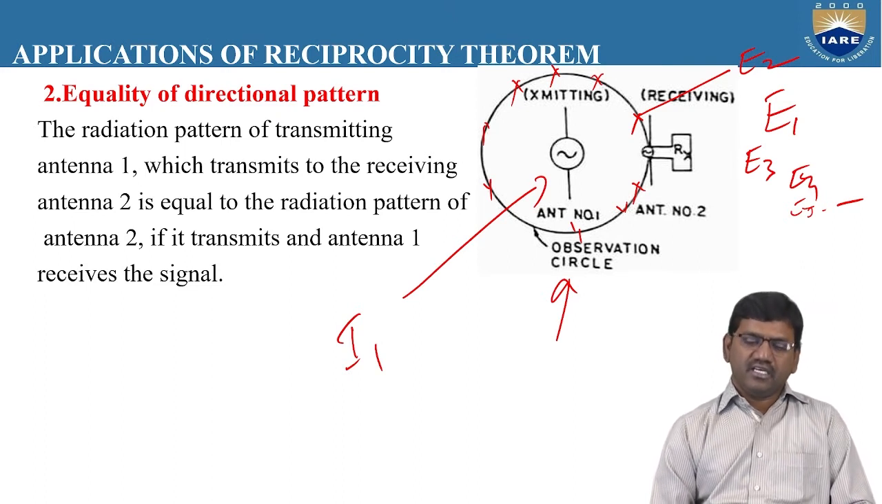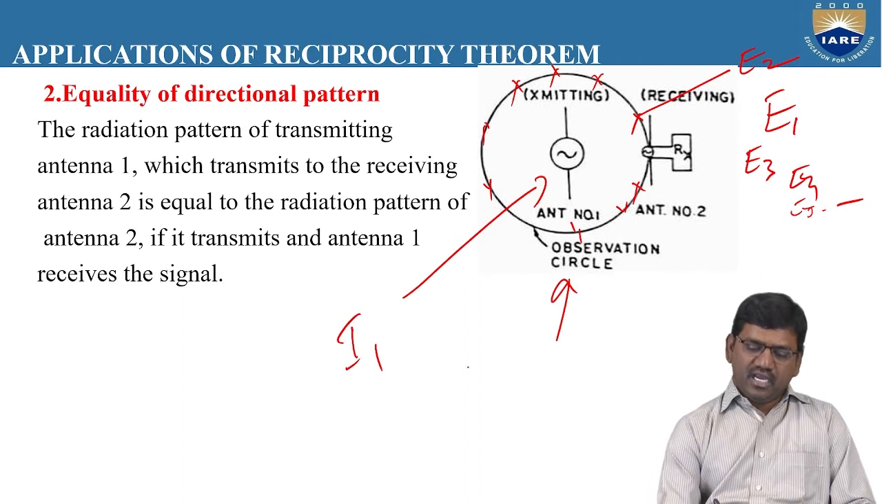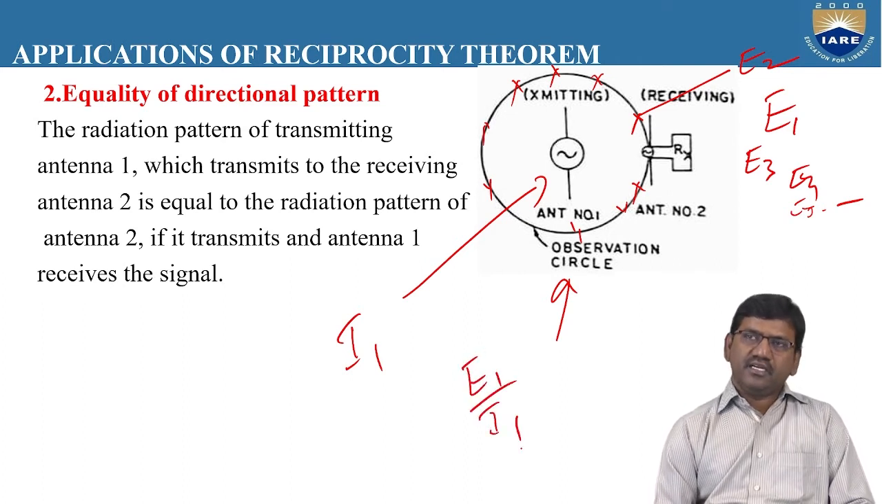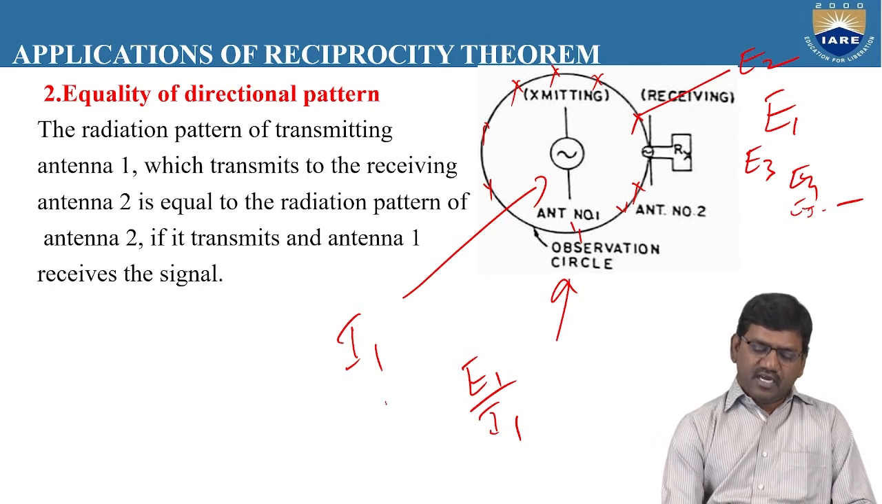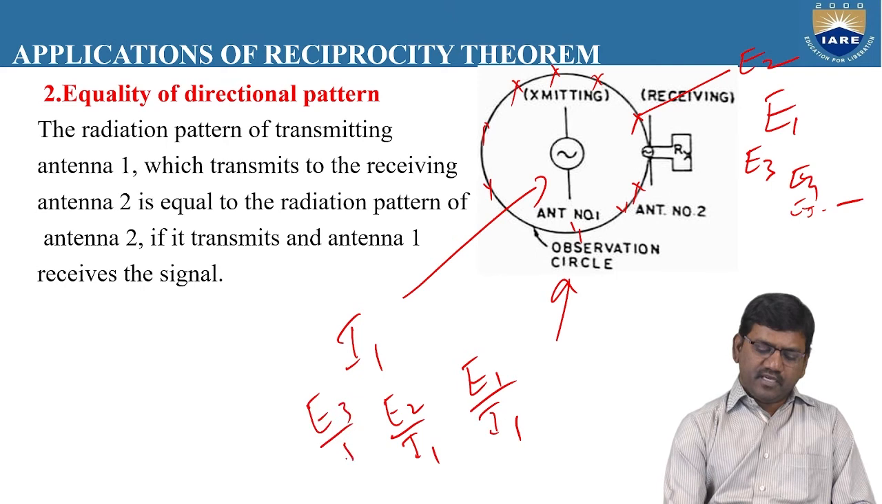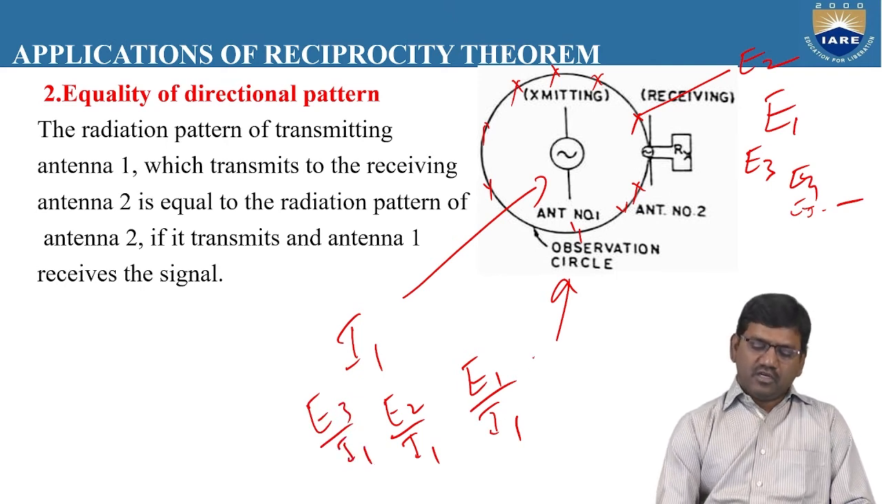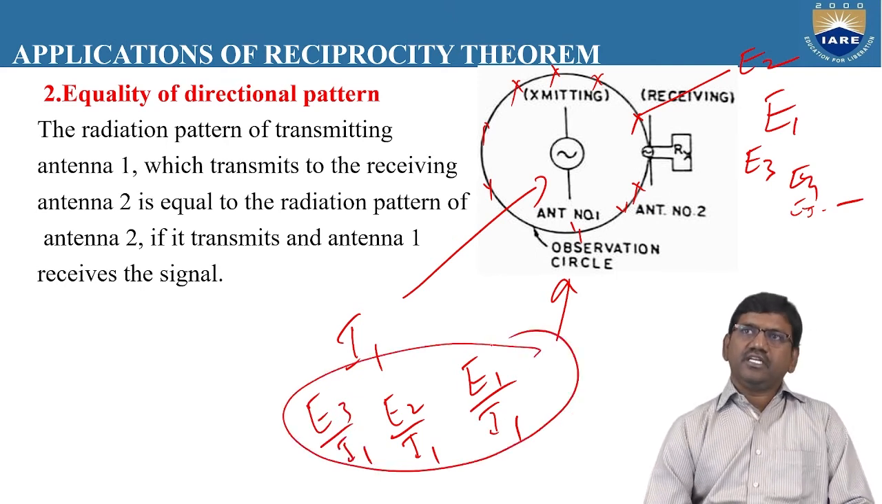So if you calculate the mutual impedance, or the impedance from the receiving antenna, you calculate the value of E1 by I1, the amount of impedance induced at the receiving antenna. At the same time, E2 by I1 at different points, and also E3 by I1. So you note all these readings, that is the amount of voltage that is induced to the receiving antenna.